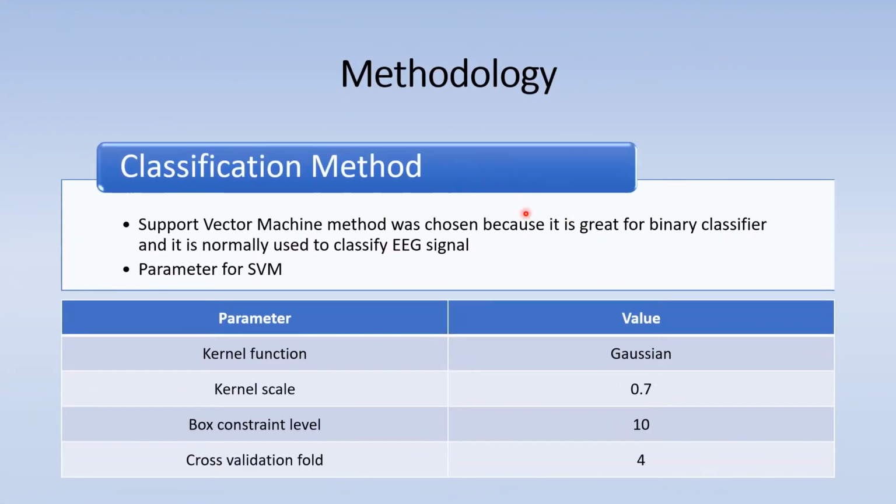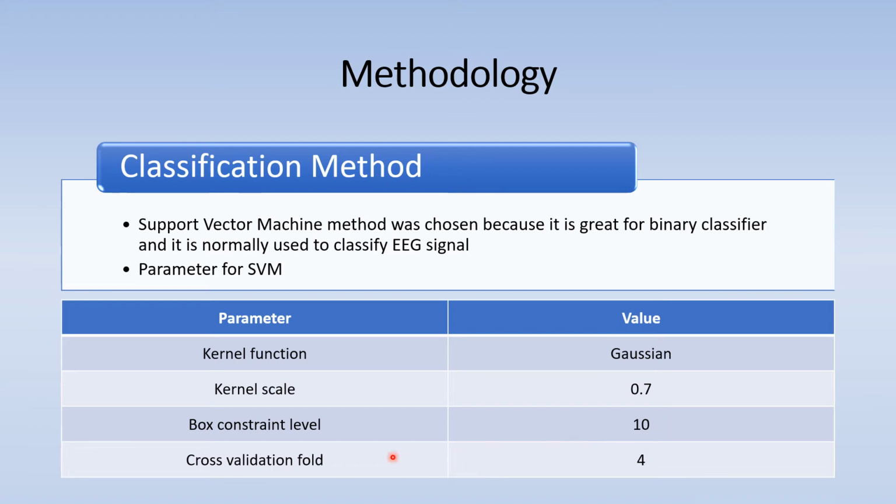The Support Vector Machine, SVM, method was chosen because it is great for binary classification and it is normally used to classify EEG signals. The table below shows the parameters for SVM. The kernel function is Gaussian because it works more effectively in high dimensions. The kernel scale and box constraint level are 0.7 and 10 respectively, obtained through the trial and error method.